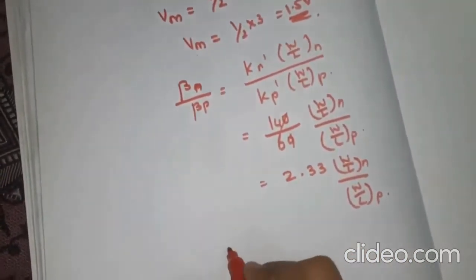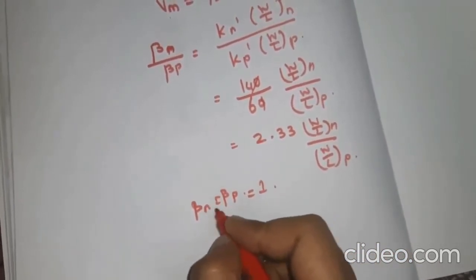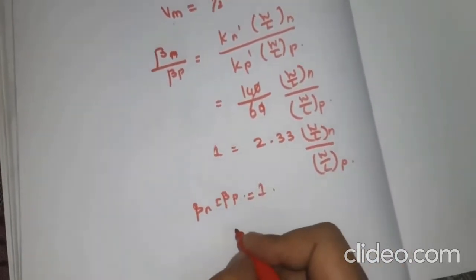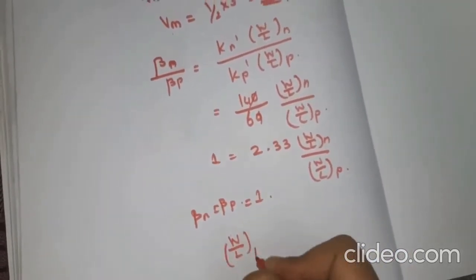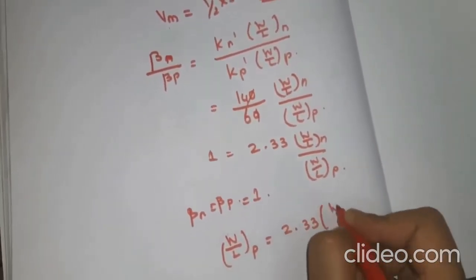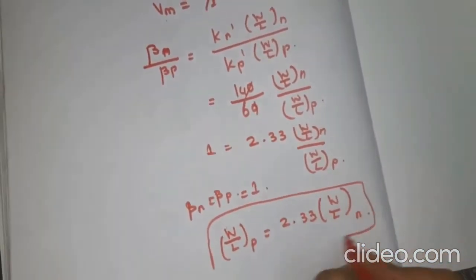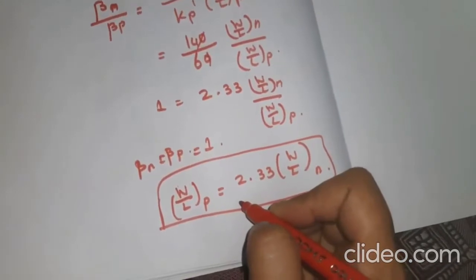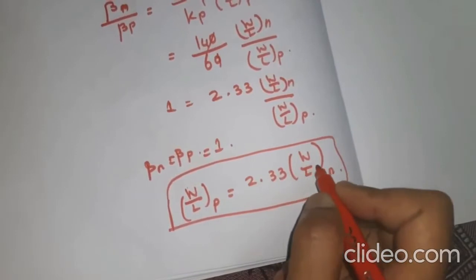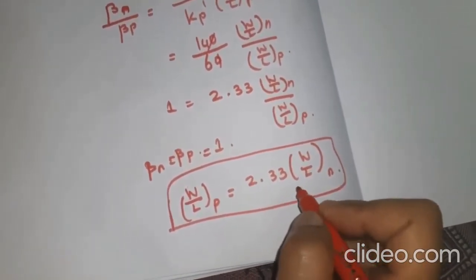And consider this a symmetrical design. So we put beta n equal to beta p equal to 1. So now W by L P is equal to 2.33 into W by L N. And this shows that this PFET must be about 2.33 times larger than this NFET, and this is the condition for getting the symmetrical inverter.